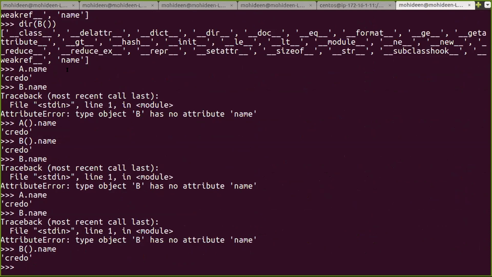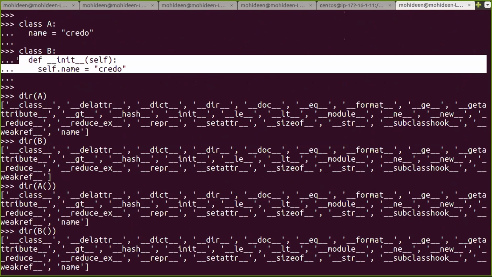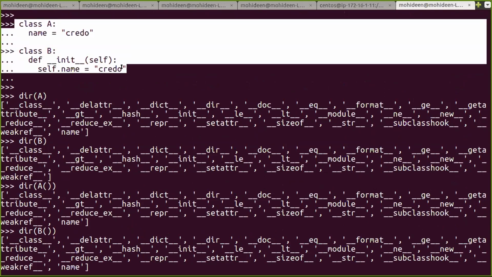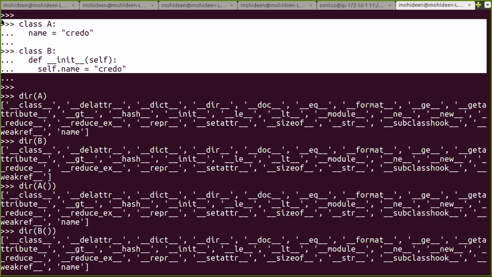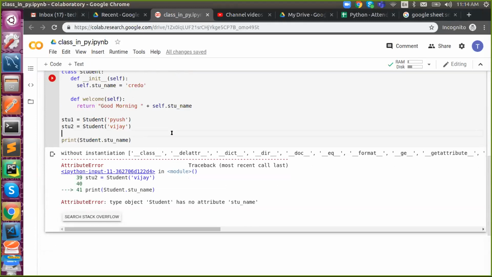Now we have talked about constructor. Now we are going to the segment called constructor with parameter and constructor without parameter. So this is class without constructor, class with constructor. Got it?